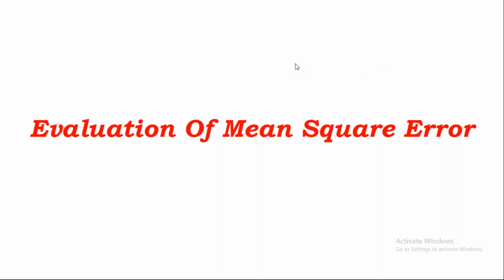Now in today's class, I'm going to discuss the evaluation of mean square error. First, in the previous class, I discussed the analogy between vector and signal.